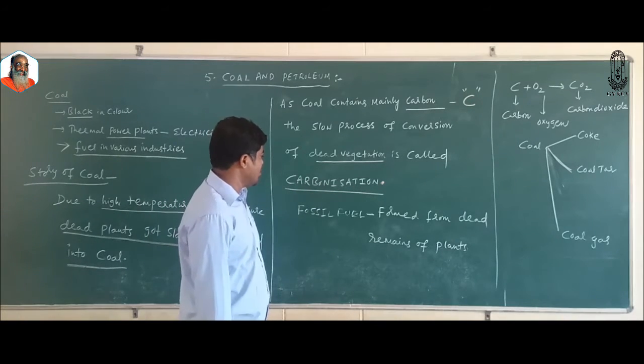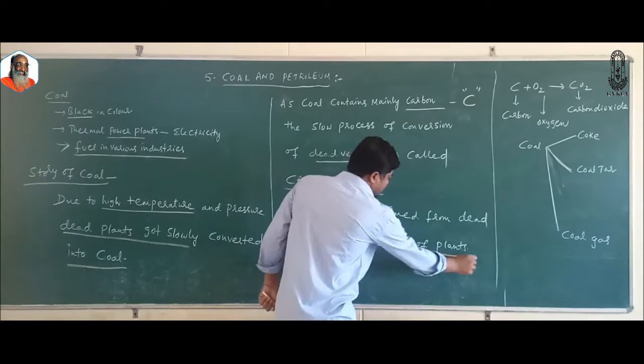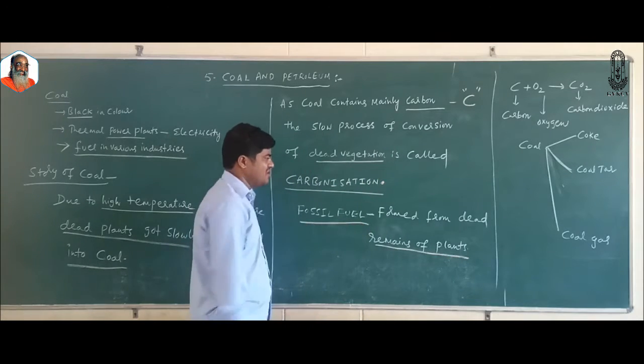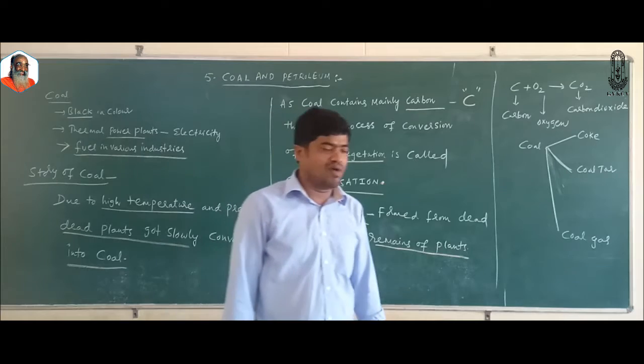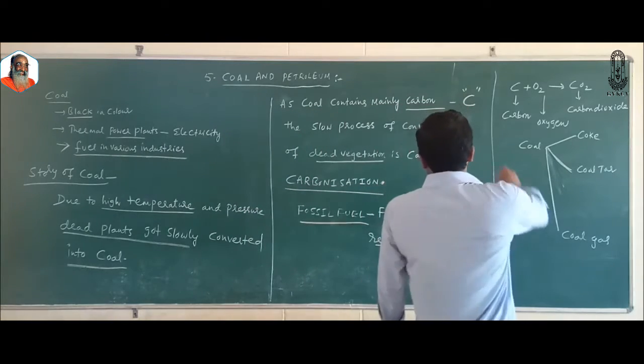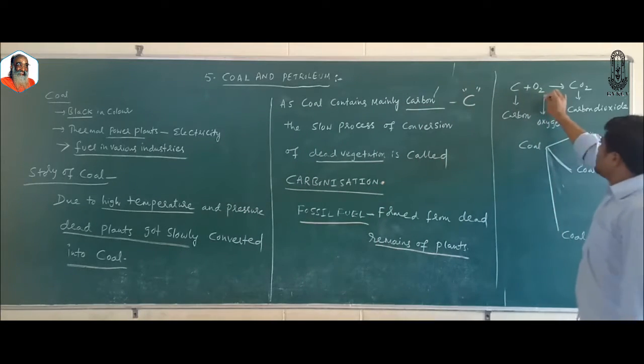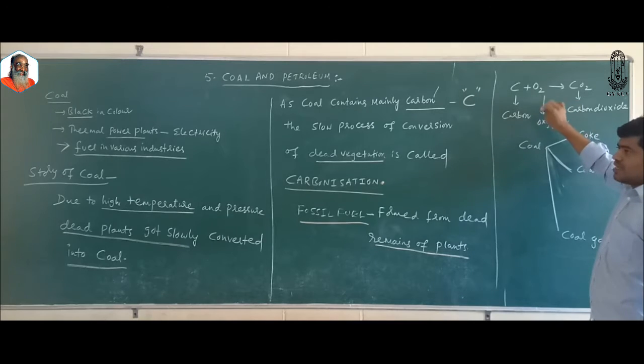Carbonisation. As this coal is formed from the dead remains of plants, it is a fossil fuel. As coal mainly contains carbon, on combustion, that is on burning coal, it gives you carbon dioxide, CO2.